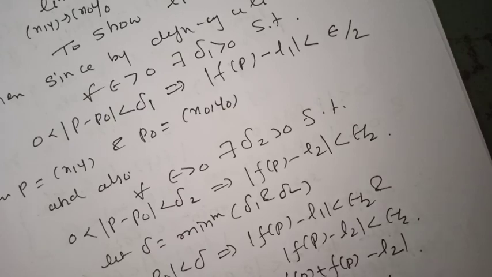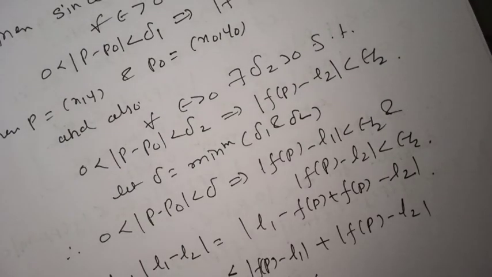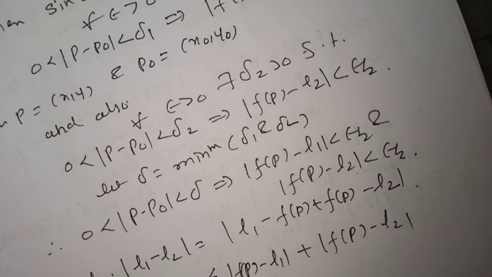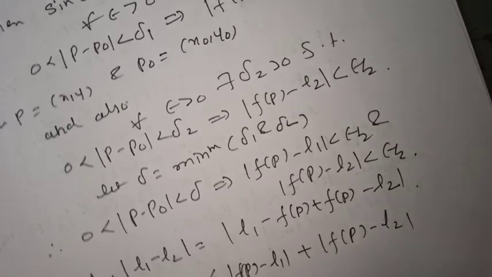It is less than epsilon by 2 plus epsilon by 2, which is less than epsilon, where epsilon is arbitrary and it is constant.